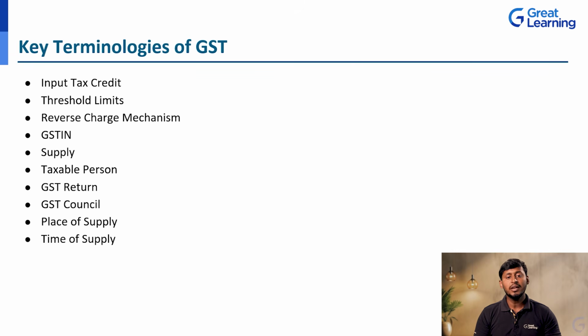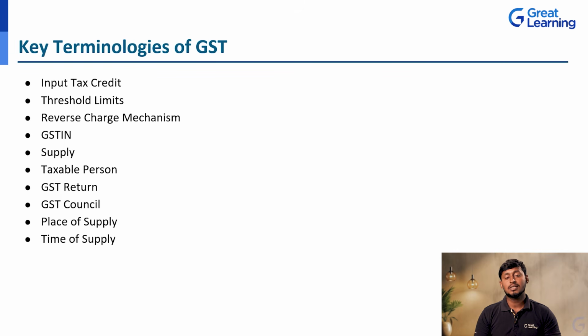Next, supply. Supply is nothing but the person or the shop who is going to supply goods to another person or for another business. For the supply, they are going to charge the GST, correct? So the supplier supplies the goods to person X, and from that person X he gets the GST amount.